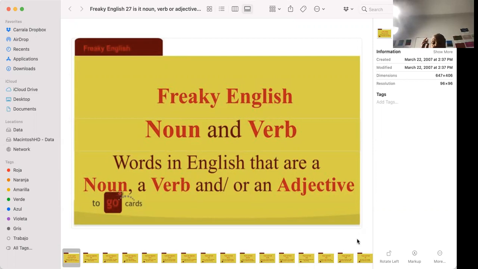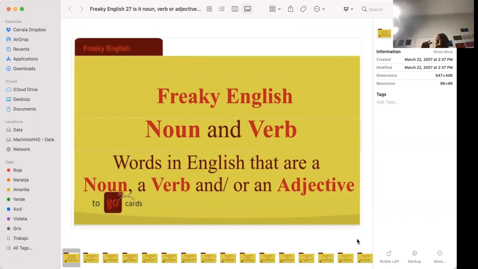So, a verb is the action. It is what the subject of the sentence is doing. Or if it's passive, it's what is being done to the subject of the sentence. But without a verb, there is no sentence. And a sentence is a complete idea.